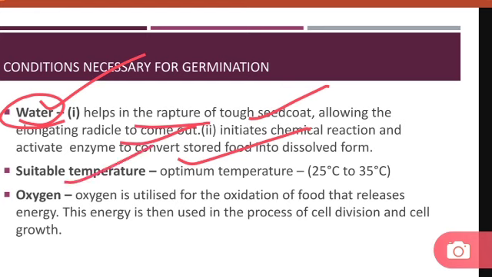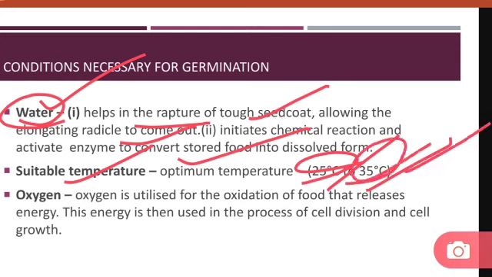Next factor is suitable temperature. An optimum temperature of 25 degrees Celsius to 35 degrees Celsius is very much important. If the seeds are placed in a temperature lower than 25 degrees Celsius, then the seeds will not germinate because it will not activate the enzymes present in the seed. And if the temperature exceeds 35 degrees Celsius, then the enzymes of the seeds will be destroyed and the germination won't take place. So an optimum temperature is required for germination.